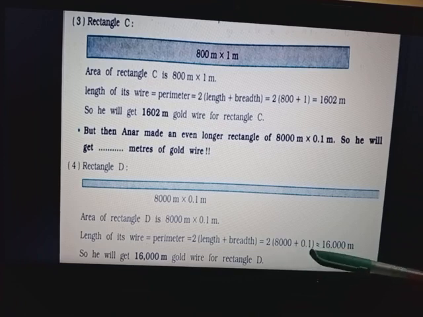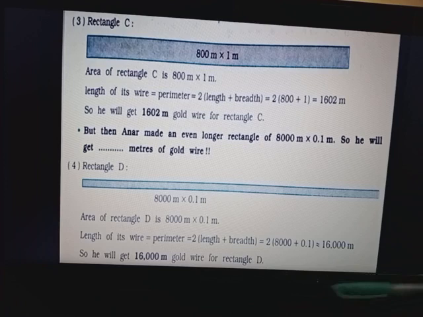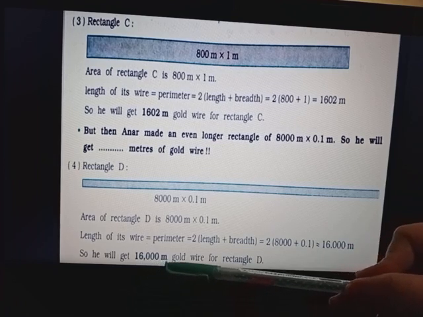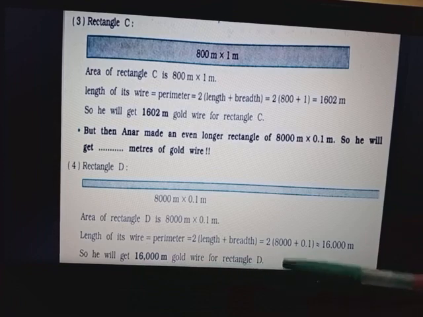So 8000 plus 0.1 will be 8000.1, and 8000.1 multiplied by 2, you will get your answer around 16000, not exactly 16000 but around 16000. That is why this type of sign is given. So he will get around 16,000 meter of gold wire for rectangle D.